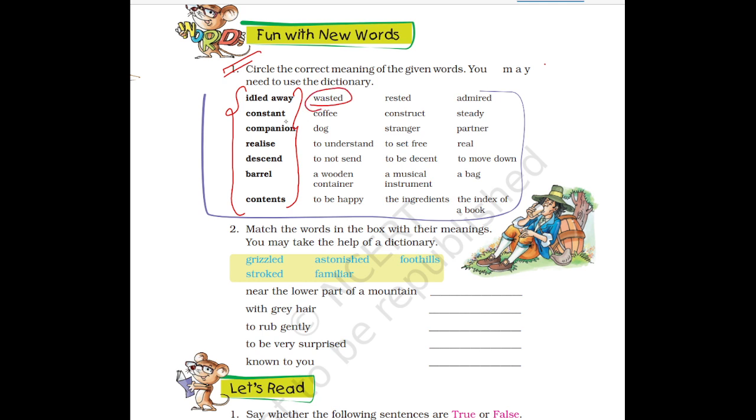Then constant. Constant means steady, continuous. Companion means partner. Realize means to understand. Descend means to move down. Barrel means a wooden container. Contents means the ingredients. So these are the meanings.